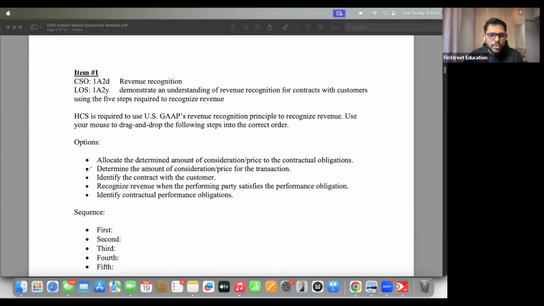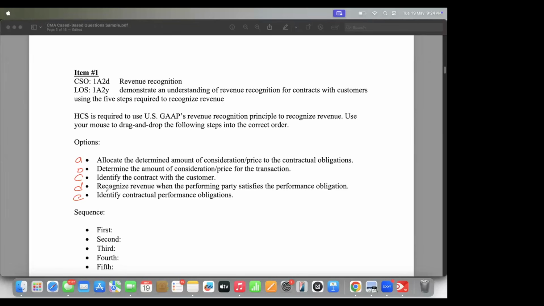So for now, we know that there are 5 points and 5 sequences. I will go through the options and you tell me which one is first, second, third, and fourth. More than happy to call a volunteer; if anyone is interested, raise your hand. Let's start. Options: Allocate the determined amount of consideration price to the contractual obligations. Next, determine the amount of consideration for the transaction. Identify the contract with the customer. Recognize revenue when the performing party satisfies the performance obligation. Identify contractual performance obligations. Please tell me out of A, B, C, D, and E, which is the first step in the process? Second, third, fourth.